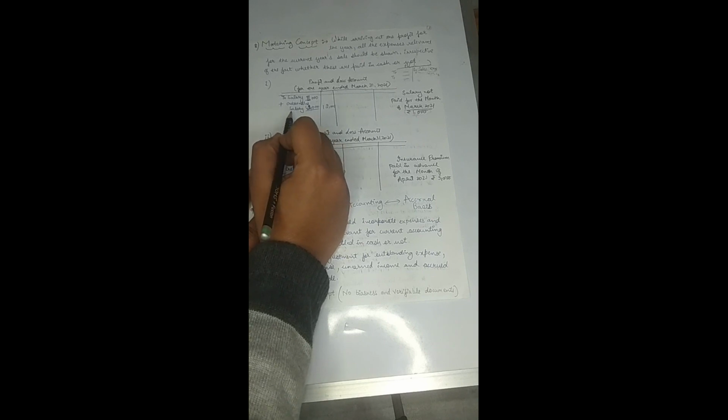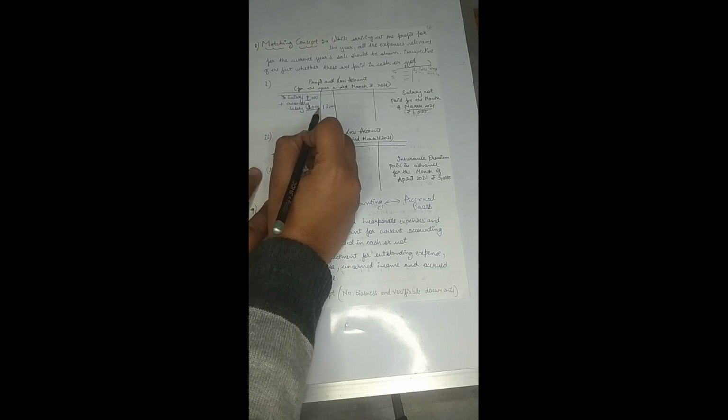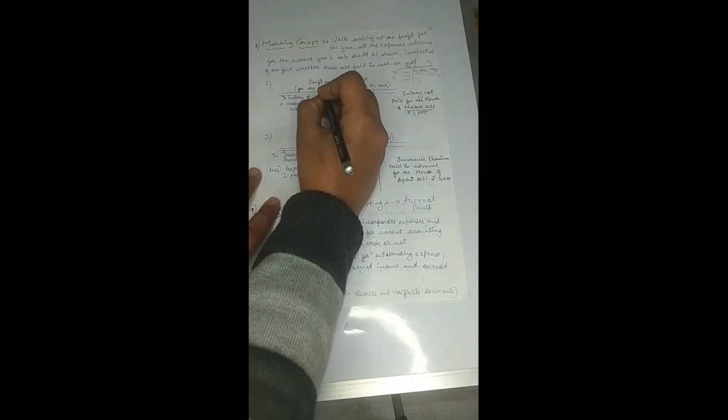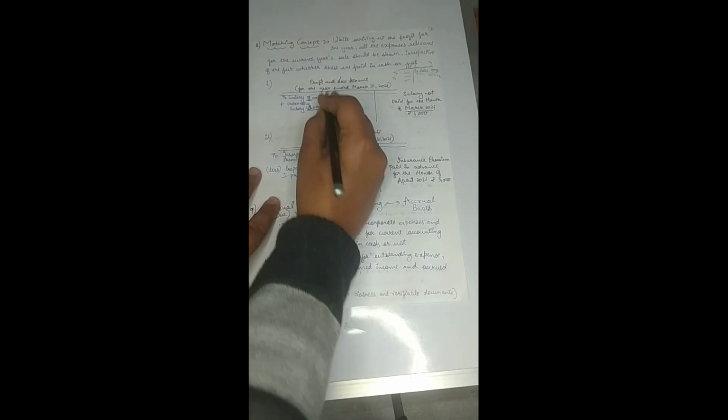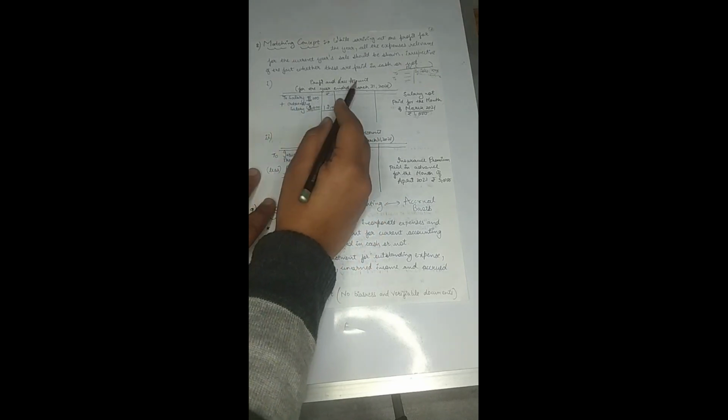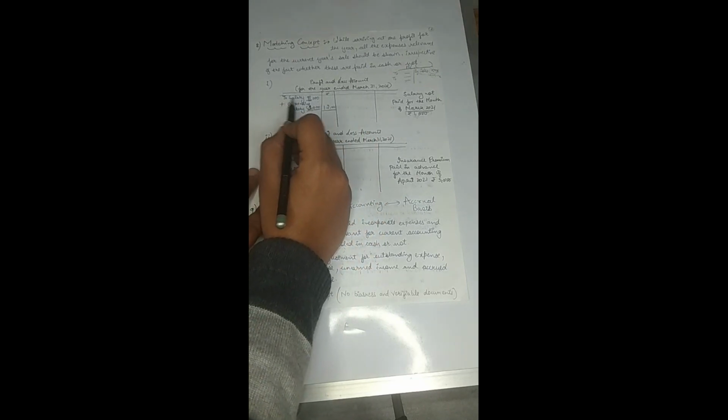Outstanding salary means this salary is due. The company has not paid this salary of 1,000 in the form of cash, but this belonged to this particular financial year, so it will be recorded, and the total amount of 12,000 will be recorded on the debit side, in the payment column, right? So to salary, on the debit side of the profit and loss account, we will be writing salary.